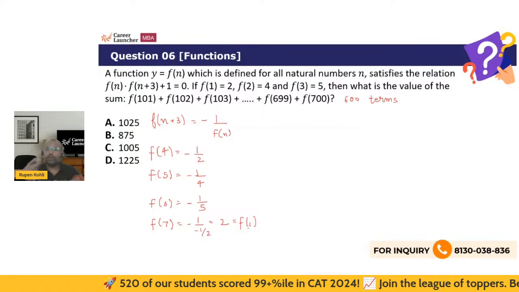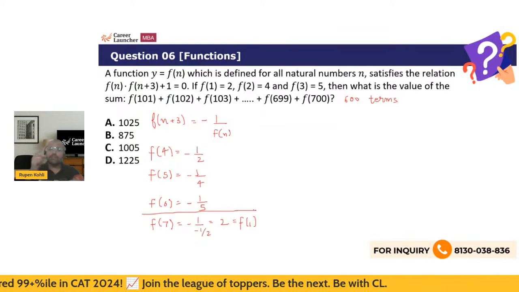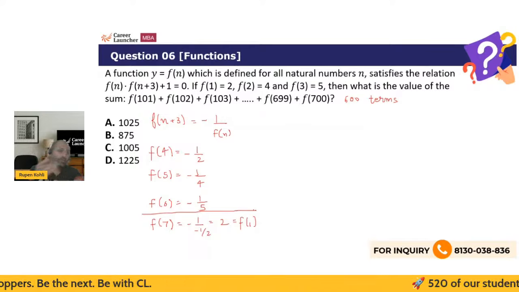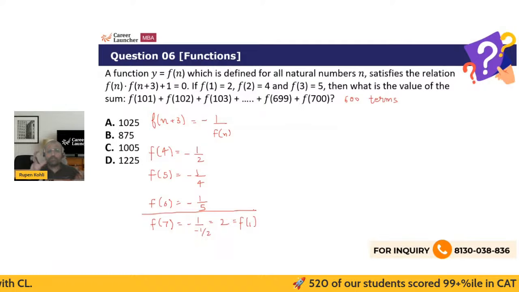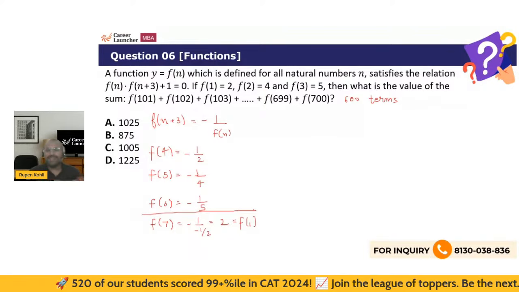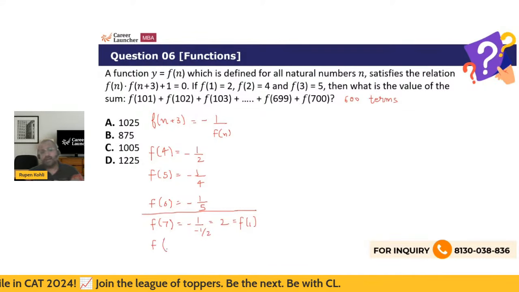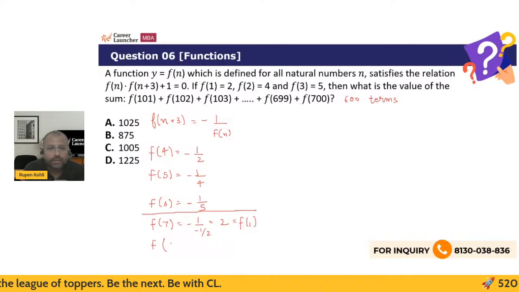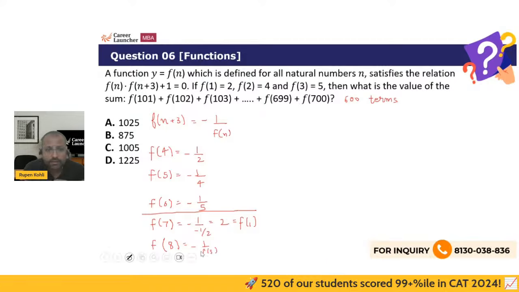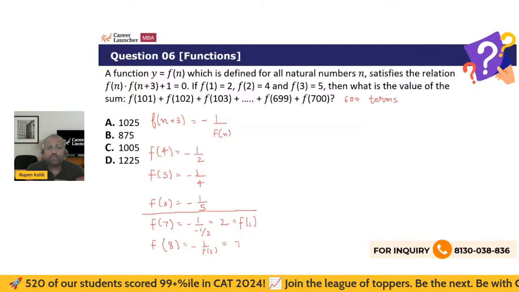So therefore you have got your pattern. The way in which the first 6 terms have come across, that will keep on repeating in a loop infinitely. So this function basically has only 6 unique values, and those 6 unique values in a bunch then keep on repeating in the same loop again and again infinitely, right? F7 is f1, likewise f of 8 will be f of 2, and f of 9 will be f of 3 in the identical manner, right? F of 8 will be minus 1 by f of 5, and with f of 5 being minus 1 by 4, so again it is the same as minus 1 by minus 1 by 4, which is back to 4, and so on, right?